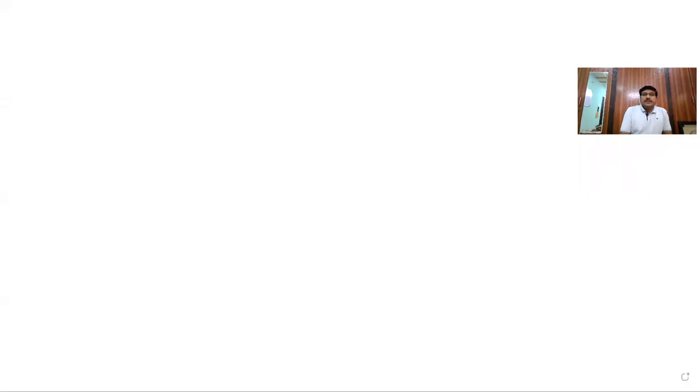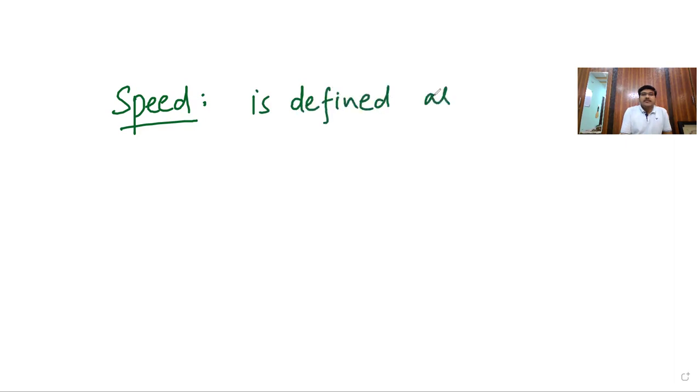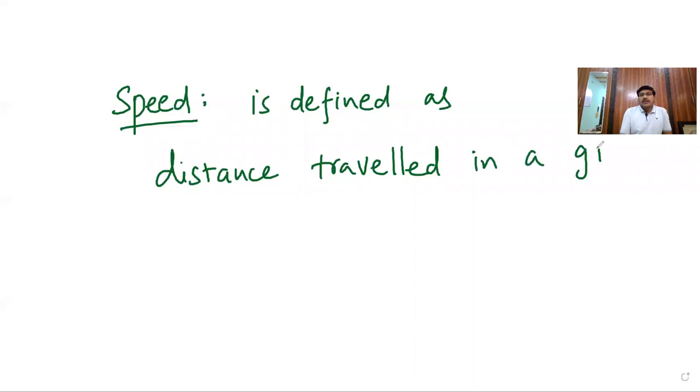Let me take up the first, speed. What is meant by speed? Speed is simply defined as distance traveled in a given period of time.